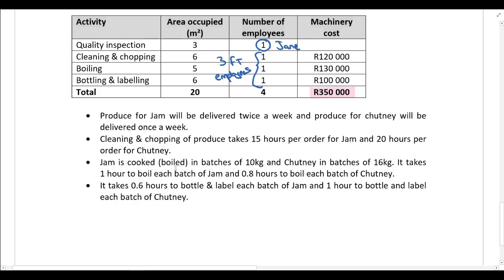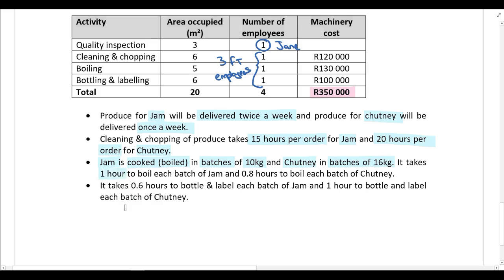Produce for jam will be delivered twice a week, and produce for chutney will be delivered once a week. Cleaning and chopping of produce takes 15 hours per order for jam and 20 hours per order for chutney. Jam is cooked or boiled in batches of 10 kilograms and chutney in batches of 16 kilograms.